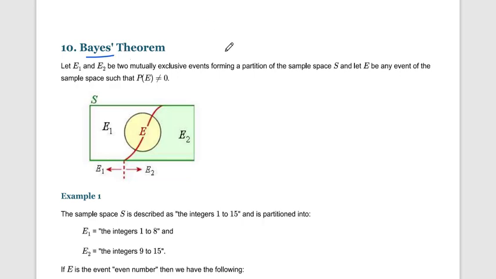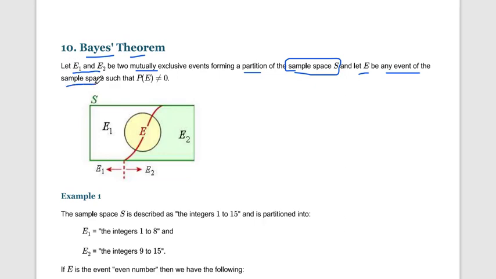When do we use Bayes theorem? Let there be two mutually exclusive events E1 and E2, forming a partition of the sample space S, and let E be any event of the sample space.